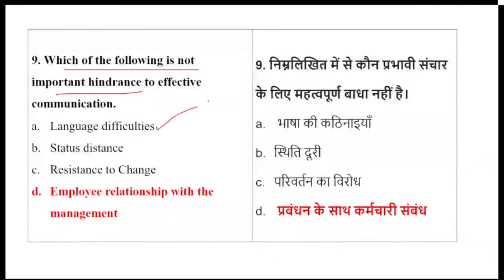See, language difficulty is the biggest obstacle. If you do not know the language, it's very difficult to communicate. Status and distance, yes, because there should be someone to listen to you as per your status. Resistance to change, yes, it is one of the hindrances, because if the people are stubborn and they're not ready, so it becomes a challenging thing. So employee relationship with management is not, because the employee relationship can be positive, negative. If not, it can be brought on the track, but definitely employee relationship with management is not an important obstacle.